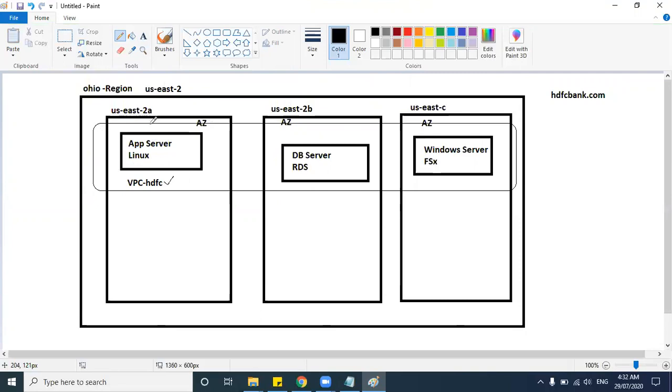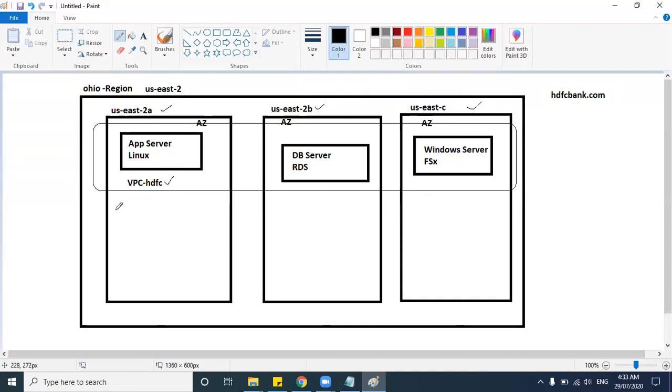This VPC can be in zone 1 or zone 2 or zone 3. It might be zone 1, 2, 3 or A, B, C. This VPC can be across multiple zones. Now, once you create this VPC across multiple zones, what is the other thing?